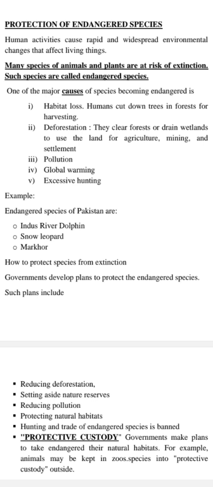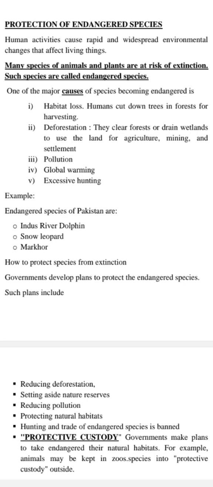Protection of endangered species: human activities cause rapid and widespread environmental changes that affect living things, especially the species of plants and animals which are at the risk of extinction. It means that they might vanish from the earth's surface. They would no longer be seen after their extinction. Some species have become extinct. Some species are at the endangered level, meaning there's a danger that they might vanish from the surface of the earth. What are the causes of this?